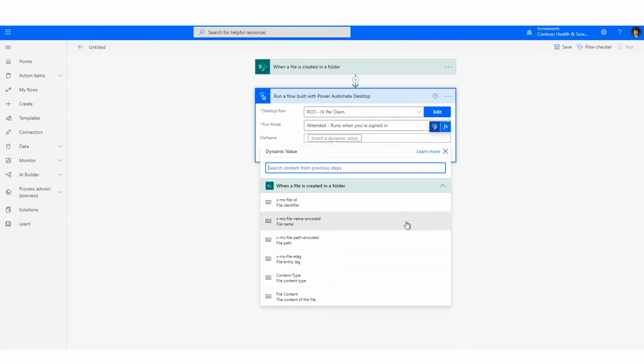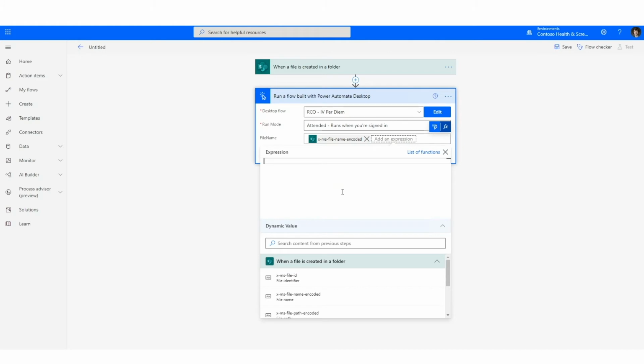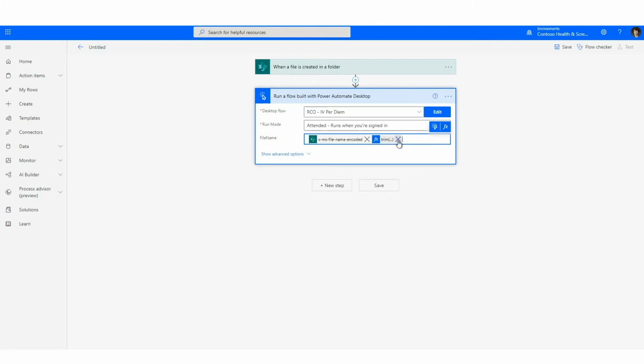Next, I can choose to pass in data to the flow. For example, I'm going to pass in the file name for the process that I want to run here. Sometimes the data that you get in needs to be changed in order to be able to use it elsewhere in the flow. For example, you may need to remove or replace a part of the string. You can use expressions to do that, and we have IntelliSense built right into Power Automate, so that way it shows you what all the different formulas are and what they can do.